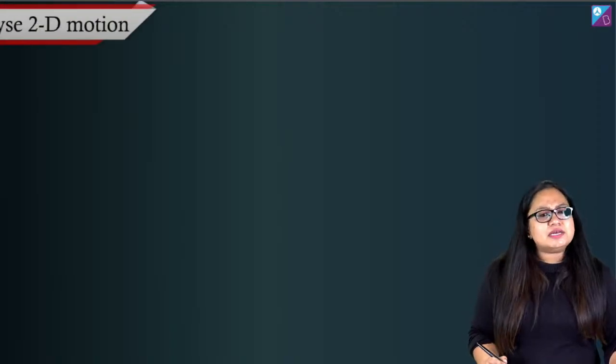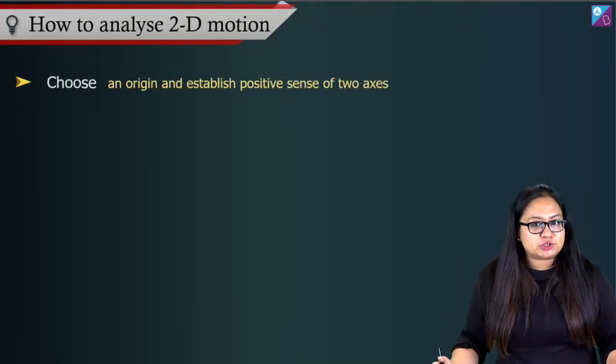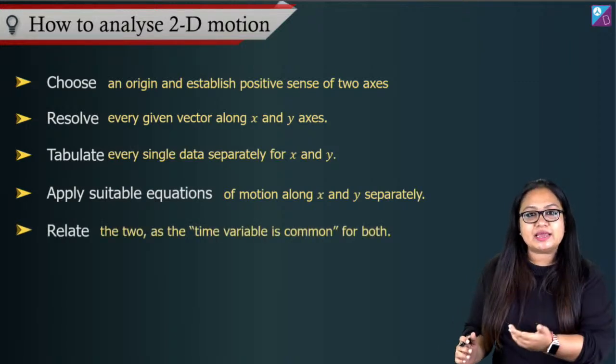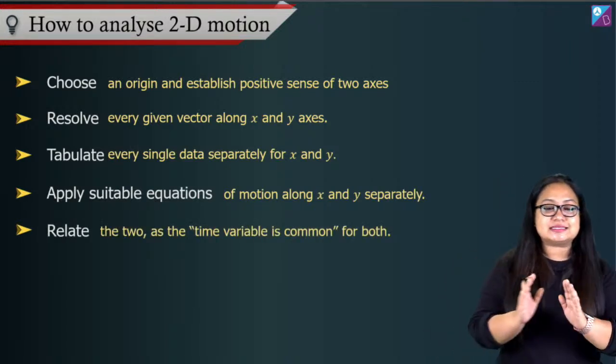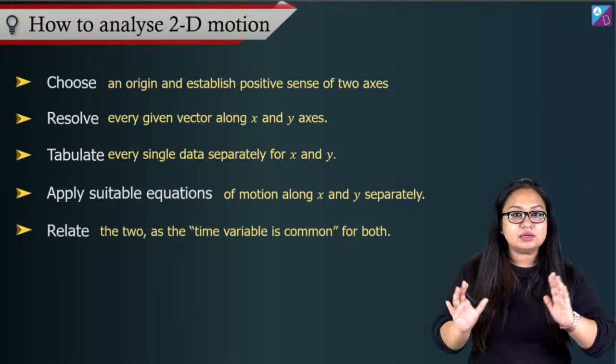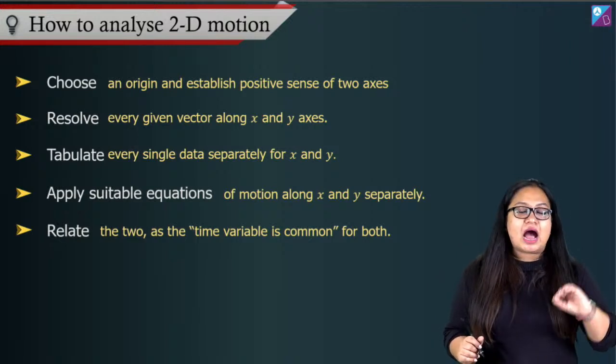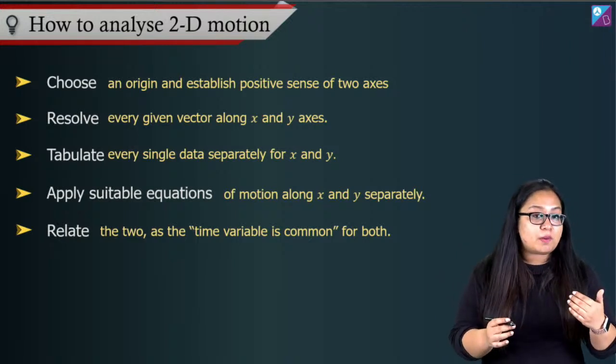Okay. Now let's go to how to analyze 2D motion, right? I have told you in one line what 2D motion is. It's simultaneous motion happening along X and Y axes, right? Okay. So now, how to go about analyzing, how to go about solving questions?